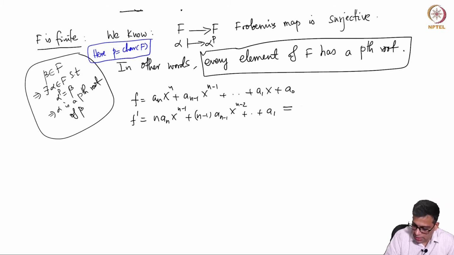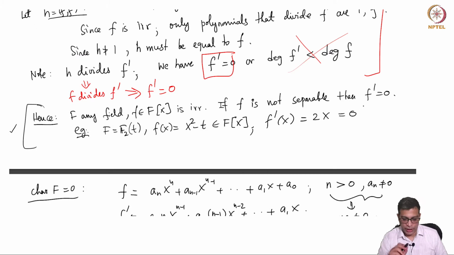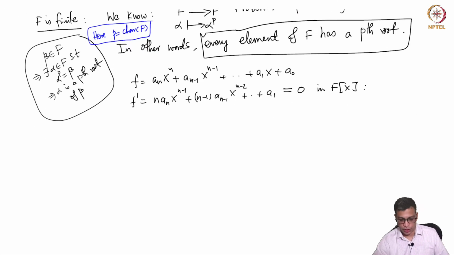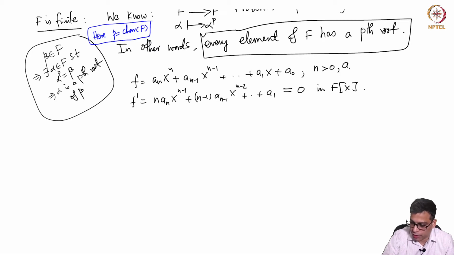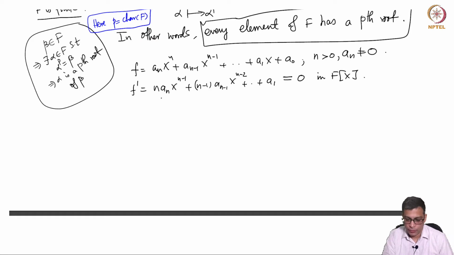So suppose this is 0 in F[x], because that must be the case if f is not separable. As before, n is positive and a_n is non-zero in the field, but n times a_n is 0. So this is 0, this is 0, this is 0.